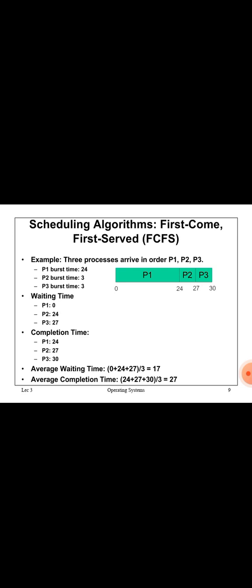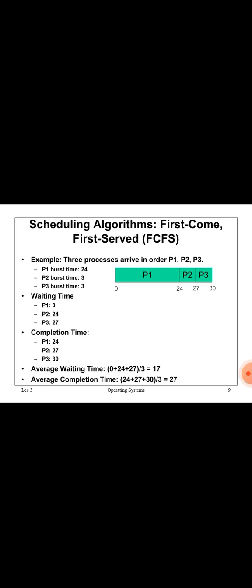P3 burst time is also 3 seconds, so 27 to 30 P3 is finished. Overall P1, P2, P3 finished in 30 seconds: 24 plus 3 plus 3 equals 30. Overall, the 3 processes entered the CPU and finished in 30 seconds.